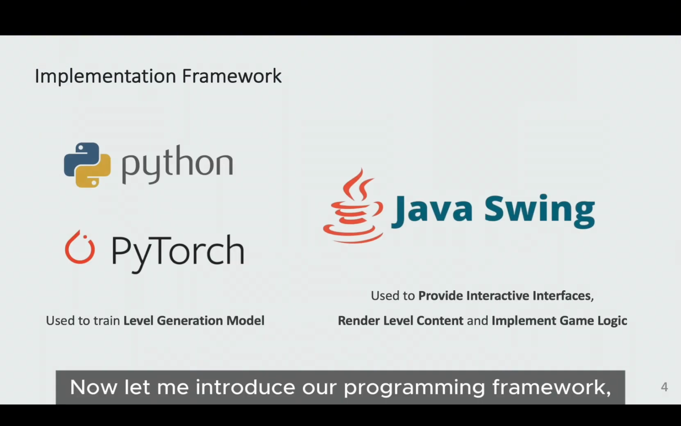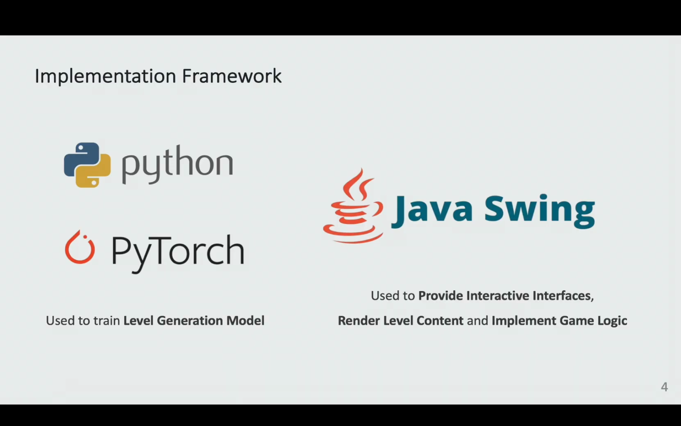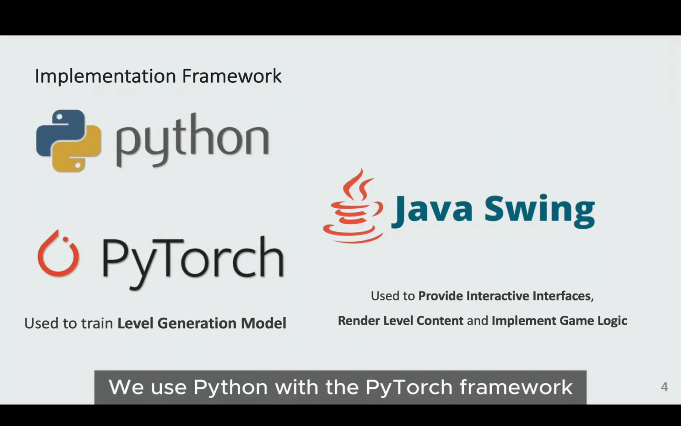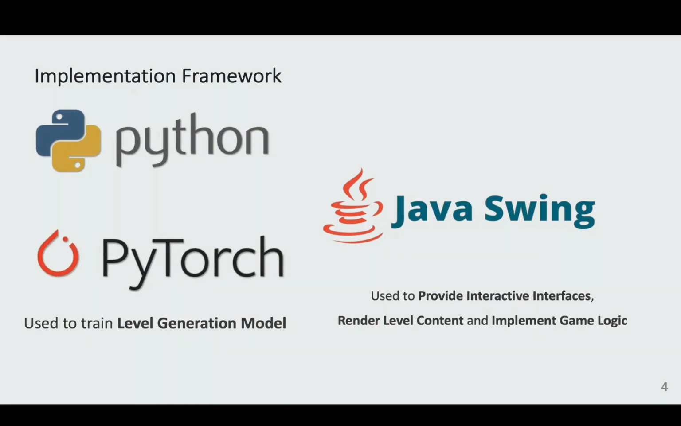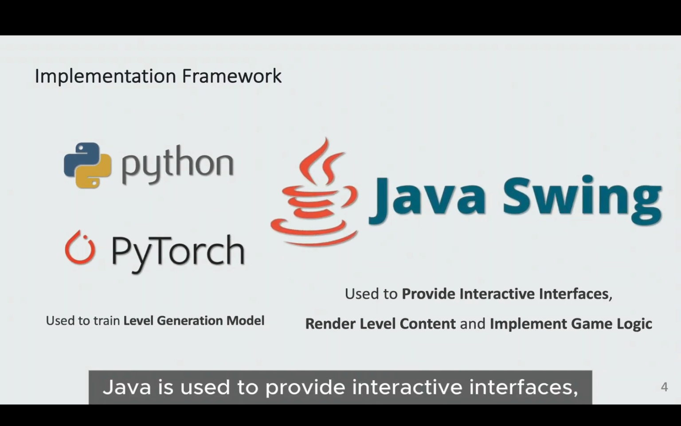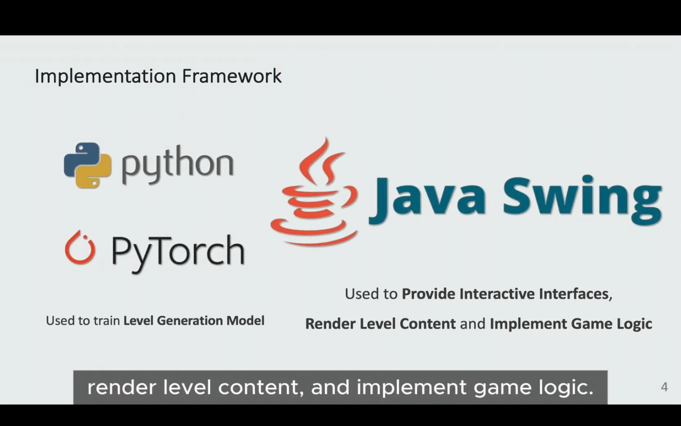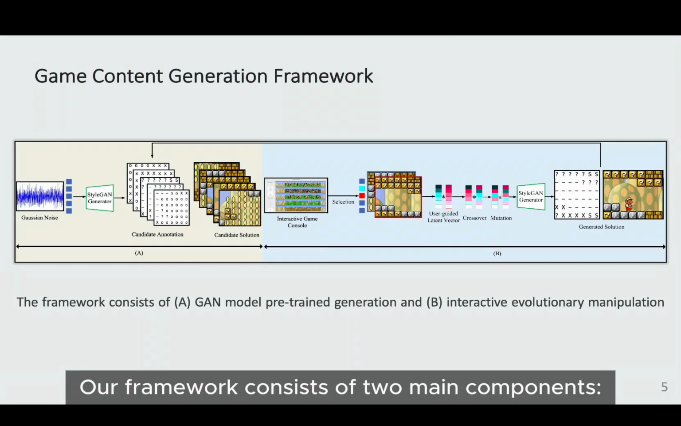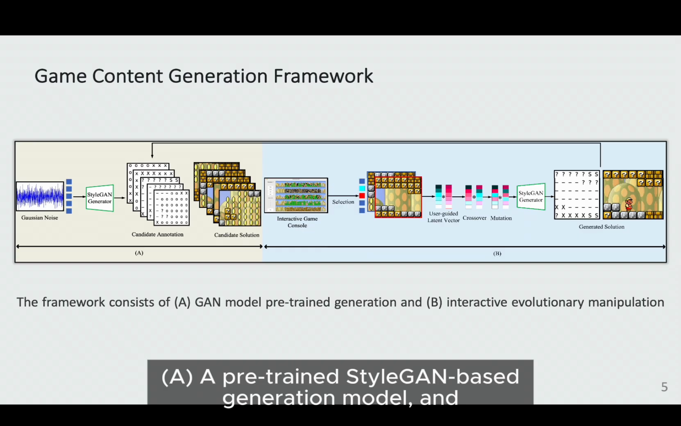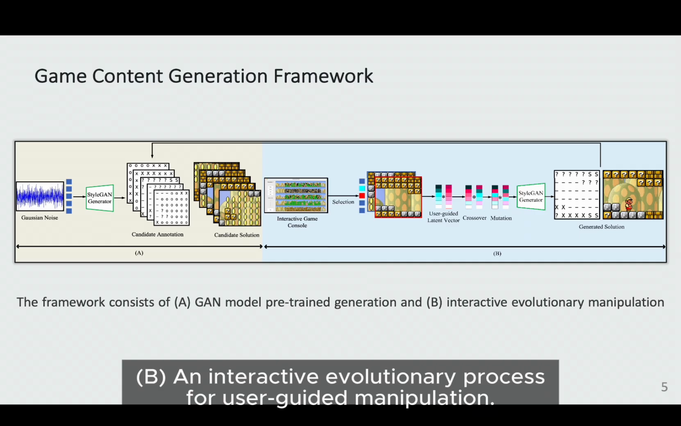Now, let me introduce our programming framework. We use Python with the PyTorch framework to train our model. Java is used to provide interactive interfaces, render level content, and implement game logic. Our framework consists of two main components. Part A, a pre-trained StyleGAN-based generation model, and Part B, an interactive evolutionary process for user-guided manipulation.